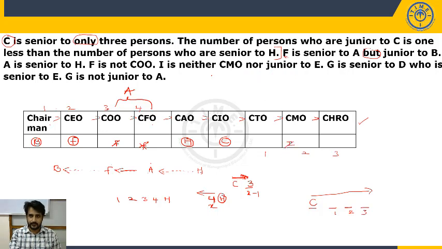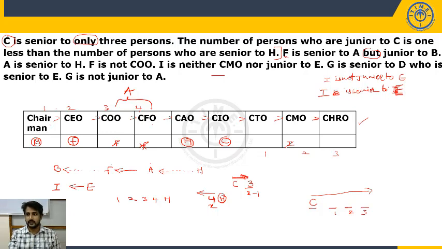And I is neither CMO nor junior to E, it means I is not junior to E. I is not junior to E is as good as I is senior to E. So I is senior to E, which means somewhere else will be I and E will be here.